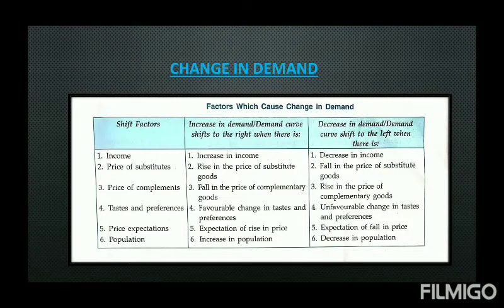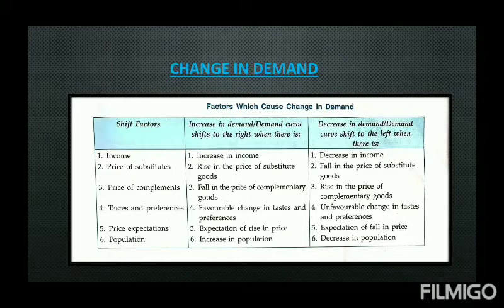So demand increases because of many factors. 6 factors are written here: income, price of complements, price of substitutes, taste and preference, price expectation, and population. So when any factor has a positive effect, demand increases, like when income increases, price of substitute rises, and price of complementary falls, or there is any favorable change in the taste and preference. All these factors have a positive effect, and as a result, demand shifts toward right.